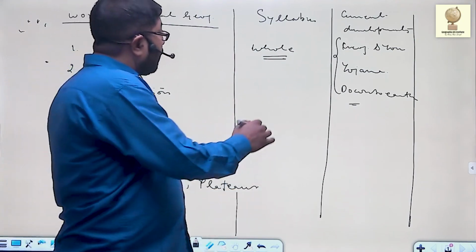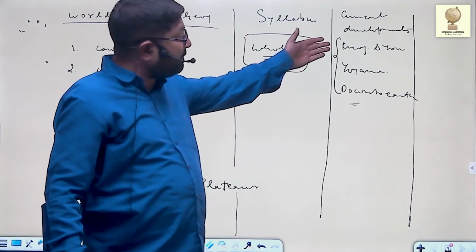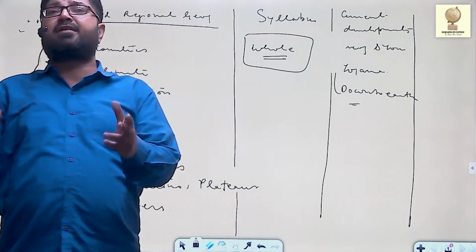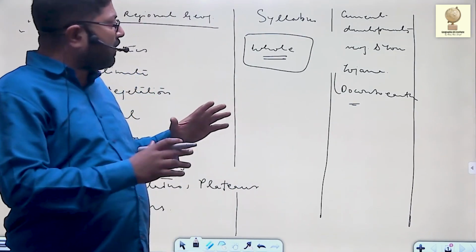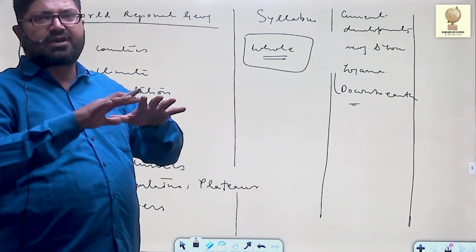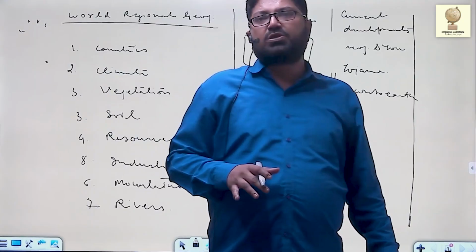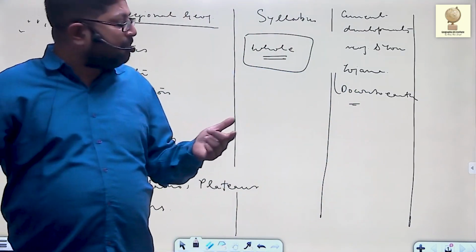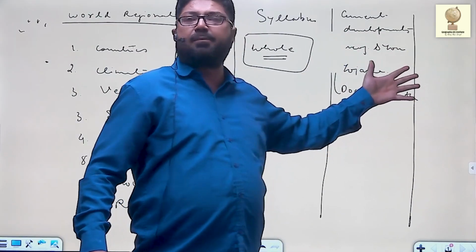Moreover, geography as such covers a large part. When you study these updates from Yojana, Down to Earth, and Geography and You, you will find almost every current development is related to geography in one way or another. Geography has such a vast arena, such vast coverage, that almost every aspect of life is touched by geography. So the benefit, the spillover effect of geography, is that by studying those updates, a large chunk of your current developments is covered.